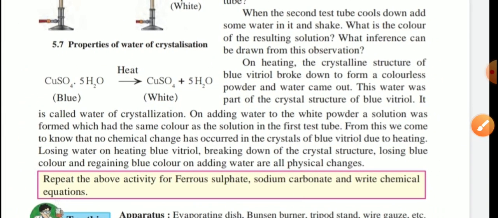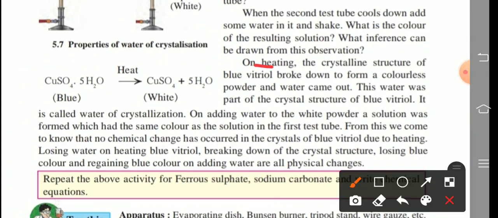On heating, the crystalline structure of blue vitriol breaks down to form a colorless powder and water comes out. This water was part of the crystal structure of blue vitriol. It is called water of crystallization. That water molecule was part of the crystal structure of that substance, blue vitriol, and that's why those water molecules are called water of crystallization.